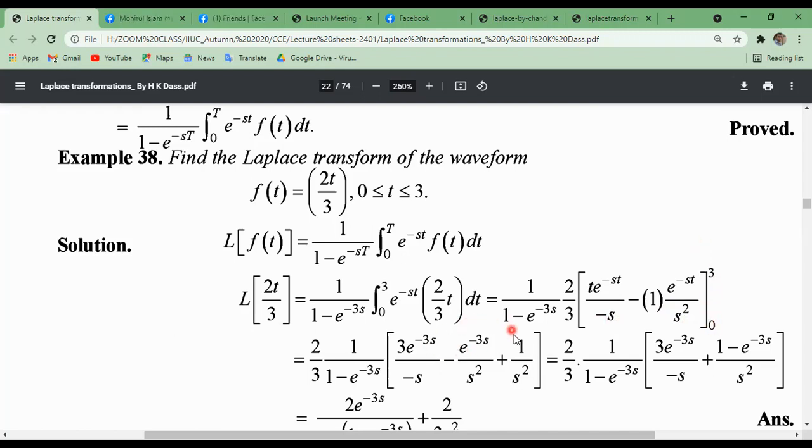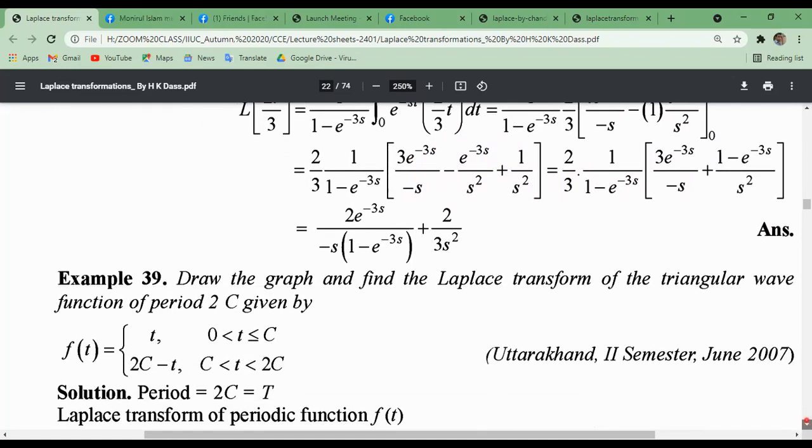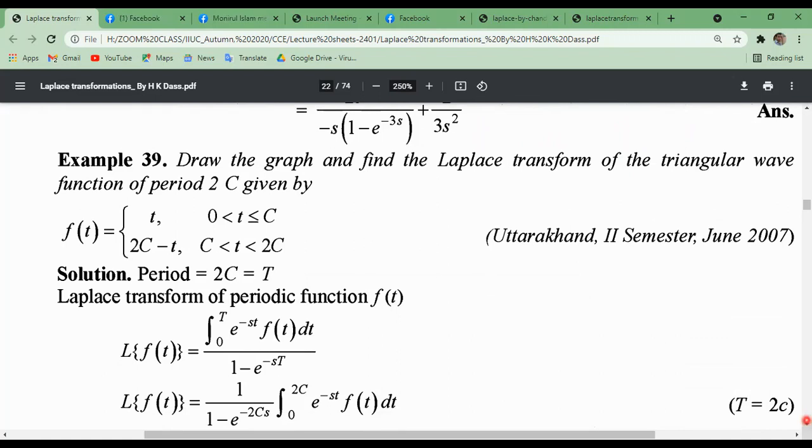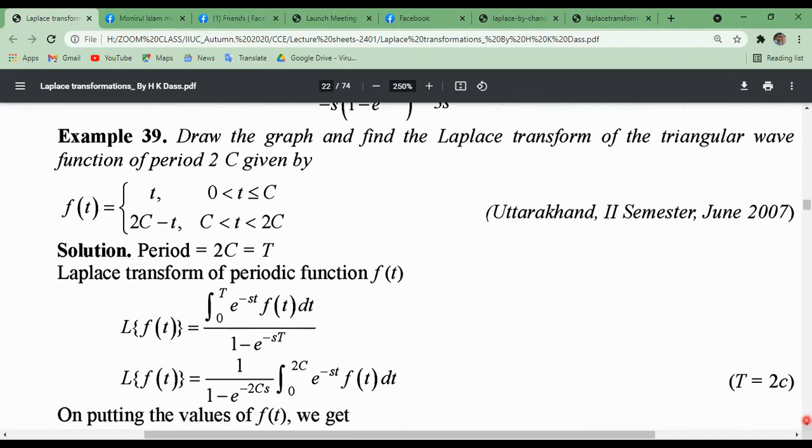Putting the upper limit, we get this, and putting the lower limit, this will be 0, and we only get this 1 by s square. E to the power 0 means 1. So this is the result. Very easy, just putting in the Laplace transform of a periodic function.